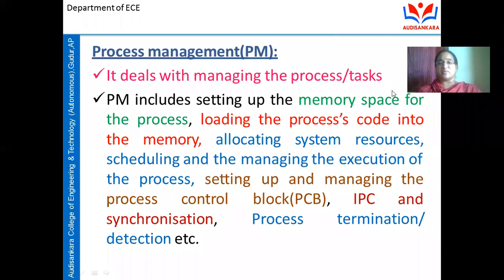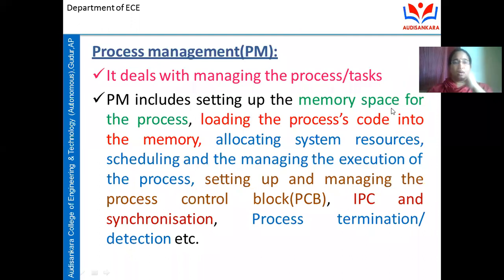Process management is one of the responsibilities of the core of the operating system, that is the kernel. It deals with managing the process or task, and this process management includes setting up the memory space for the process. After writing the program, the application may have many tasks, and tasks are subdivided into processes, and that process needs to be stored in the memory, right? So allocation of the memory space for those processes, which are sets of instructions, and loading that process code into the memory, usually the flash memory of the embedded system. We know that.